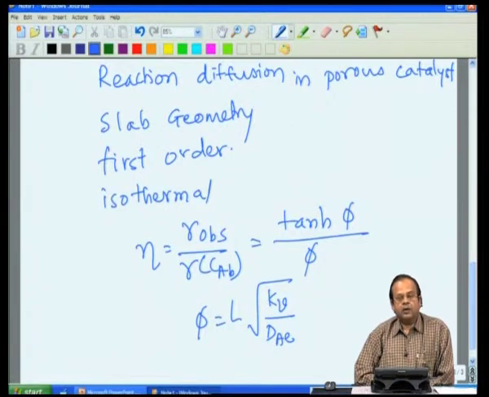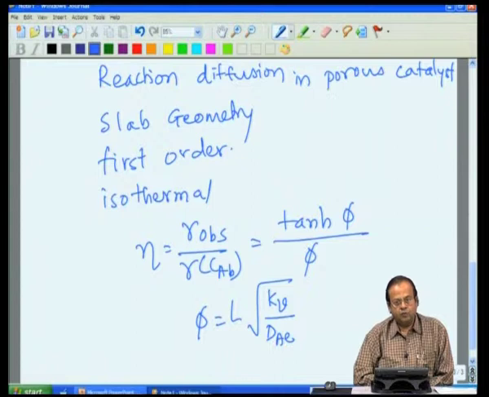There are a few implications of this result before we go on to general results which will follow.